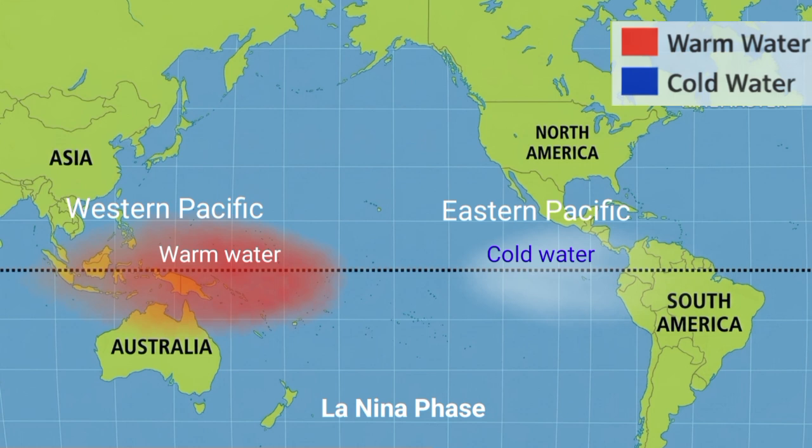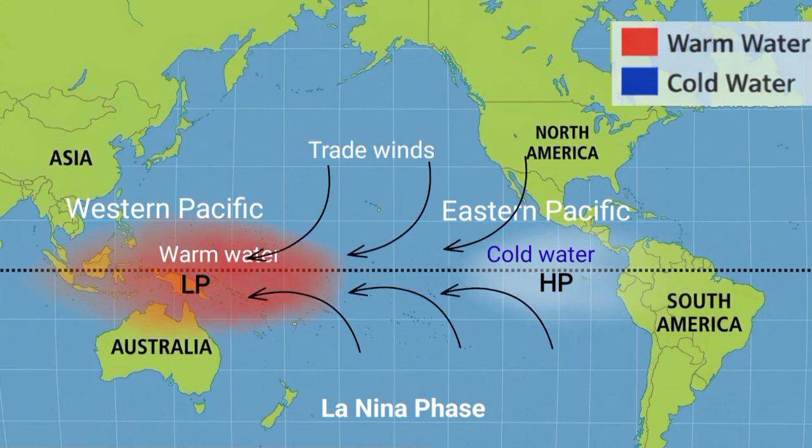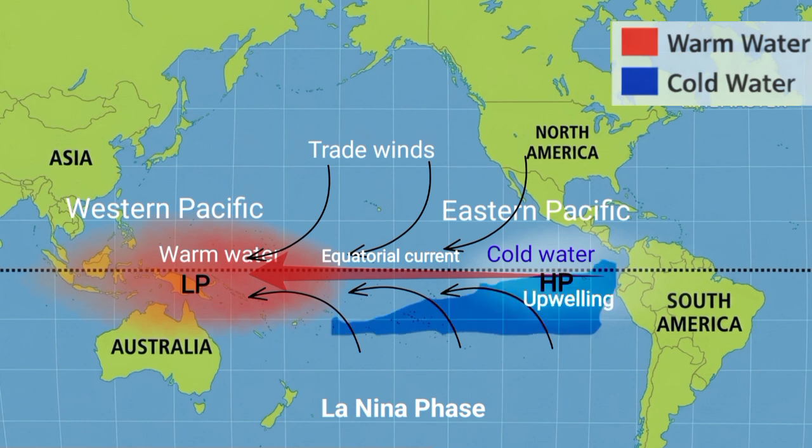Hence the pressure difference will reverse. That is, a warm west with strong low pressure and a cold east with strong high pressure. This causes the trade winds to become stronger, which always move from high pressure to low pressure, that is, towards the West Pacific. Strong wind pushes more warm water to the west. As a result, the thermocline becomes shallower in the east and deeper in the west, and upwelling intensifies in the Eastern Pacific. That is, more cold water rises in the east.